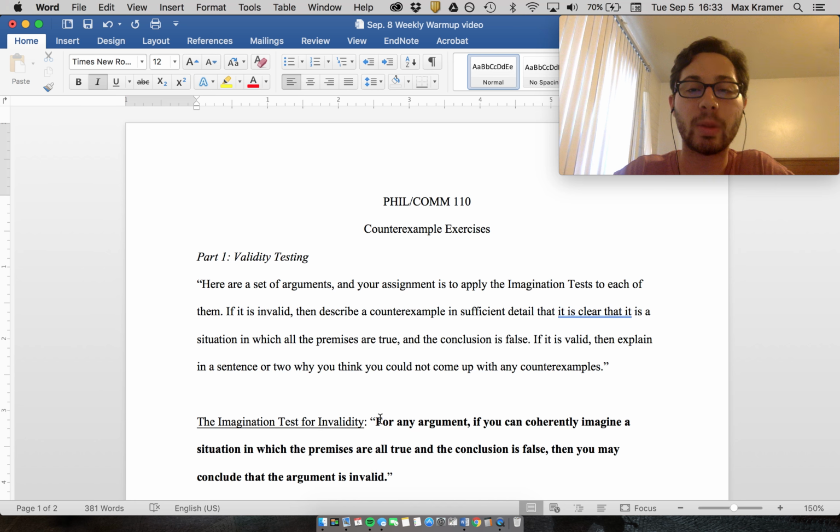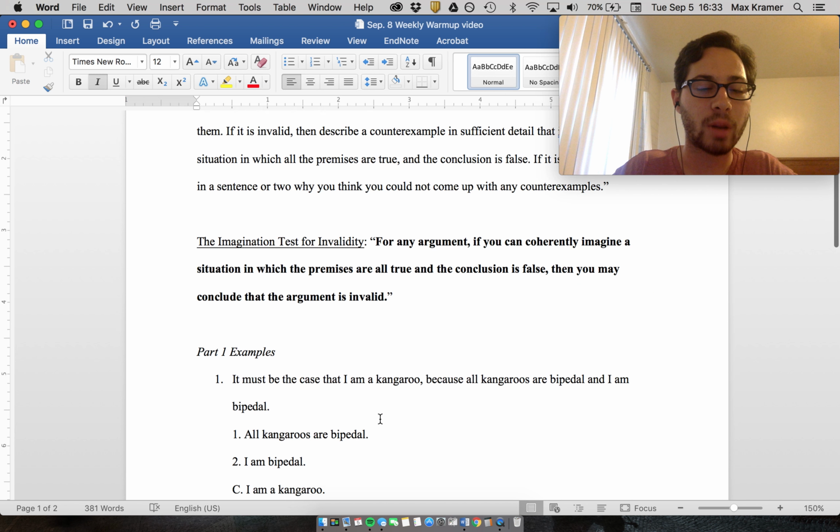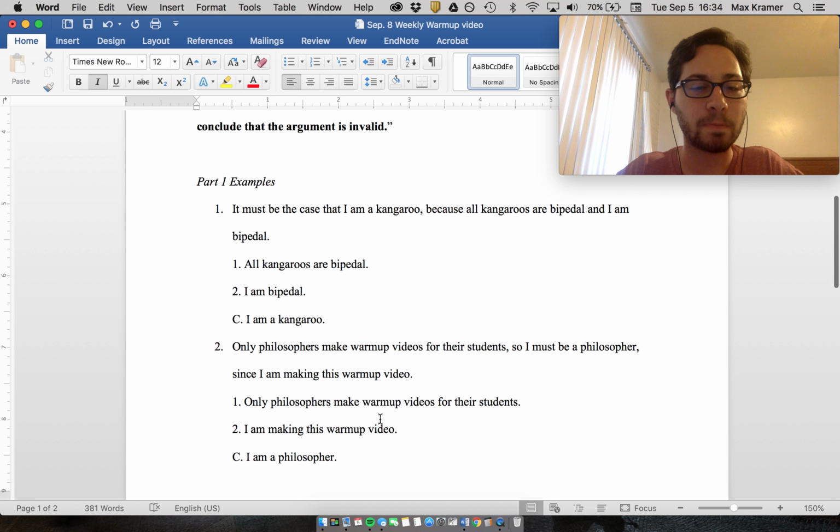So when we're caring about validity, we're not caring about the actual truth of the premises. We're just saying, suppose the premises are true. If the premises were true, then is it necessarily true for the conclusion to be true in every case? Now, if you can find one case where all the premises are true and the conclusion is false, then you found a counterexample, and that means that the argument is invalid. Okay? Valid arguments don't have any counterexamples. So let's run through a couple of these examples that I've put together.